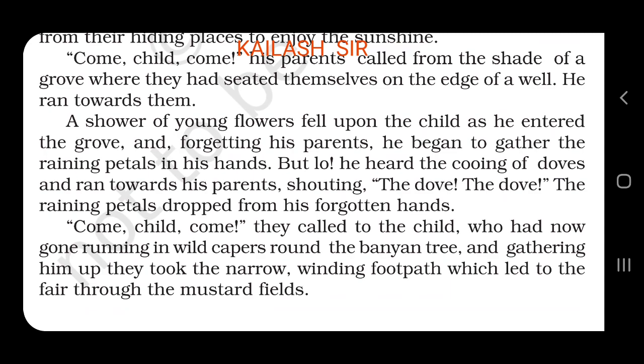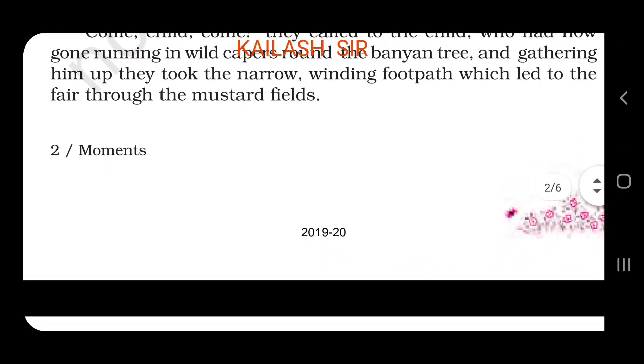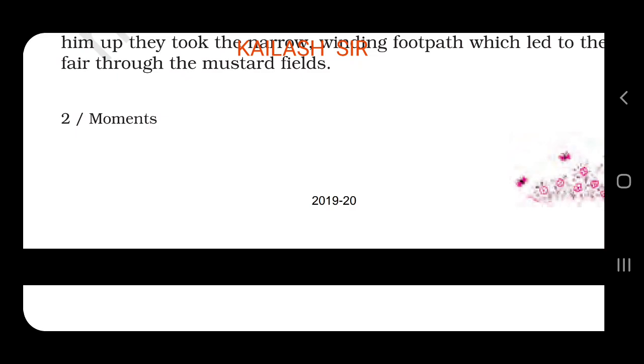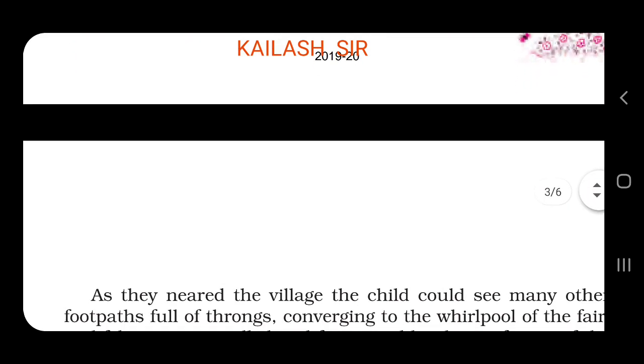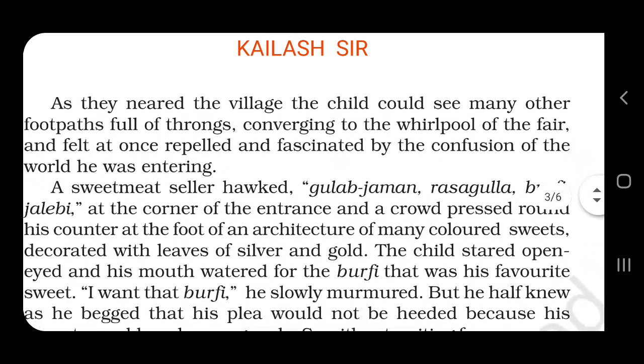And gathering up, they took the narrow winding path. They saw the child, took him with them, along the winding footpath. And again they go to the footpath which led to the fair through the mustard fields. Now they move on towards the fair from the mustard fields. This is over the page number 2. Now we will go to page number 3.